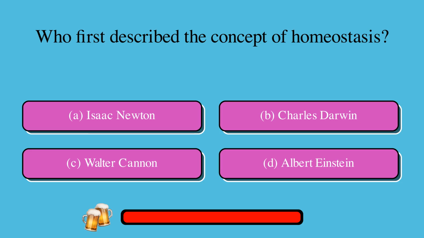Who first described the concept of homeostasis? Is it A. Isaac Newton, or B. Charles Darwin, or C. Walter Cannon, or D. Albert Einstein? The correct answer is C. Walter Cannon.